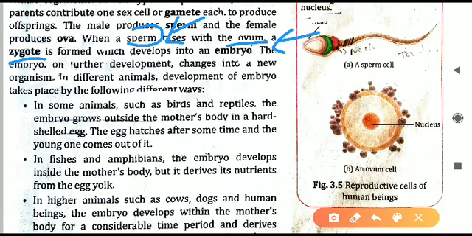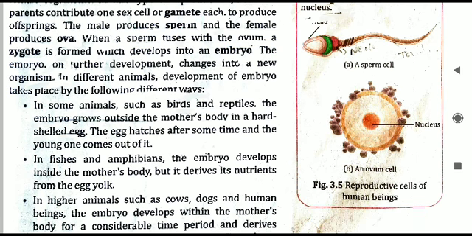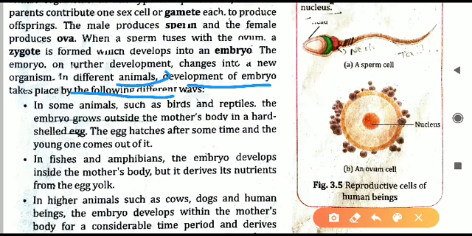Now the cell division will continue. The cell will start dividing and slowly the zygote will develop into a bigger embryo. The embryo is bigger, and slowly over a period of time the embryo will develop into the offspring of that particular species. So that animal will give birth to its offspring. But the development of the embryo is different in different kinds of animals. As we are studying about animals, different animals have different manners of development of the embryo.